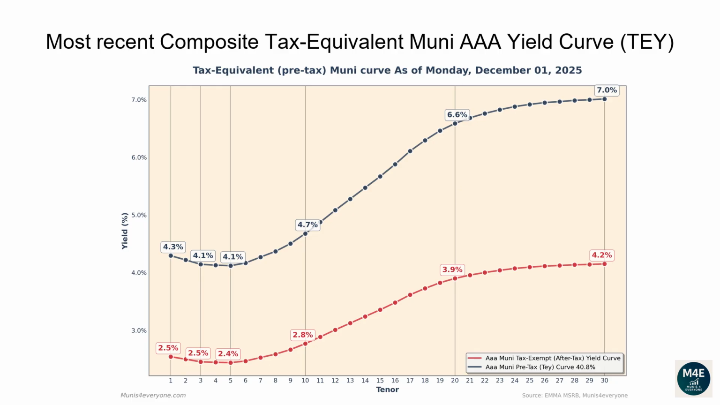The one-year tax-exempt yield is 2.54%, corresponding to a 4.29% tax-equivalent yield for investors in the top tax bracket. The two-year tax-equivalent yield is 4.22%. The 5-year tax-equivalent yield is 4.12%. The 10-year tax-equivalent yield is 4.68%. The 20-year tax-equivalent yield is 6.59%. The 30-year tax-equivalent yield is 7.01%.